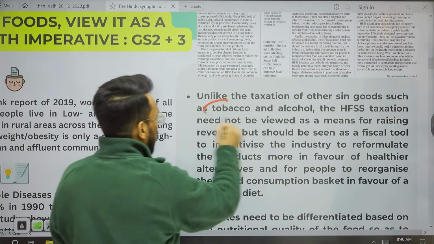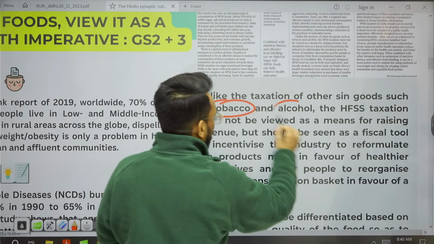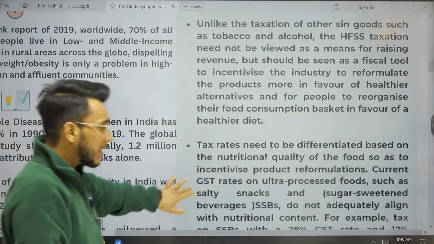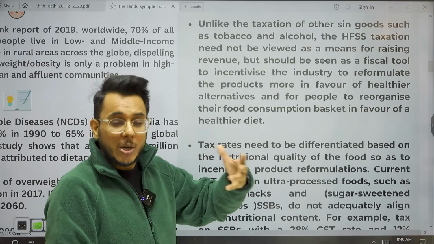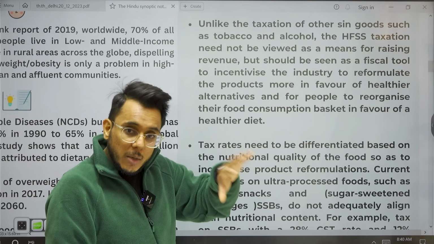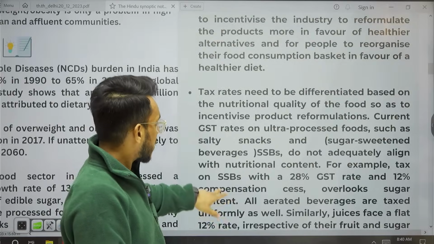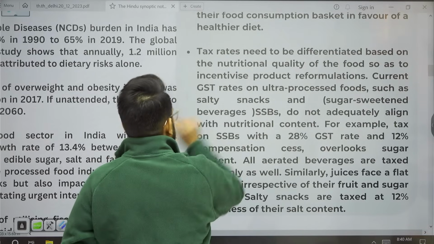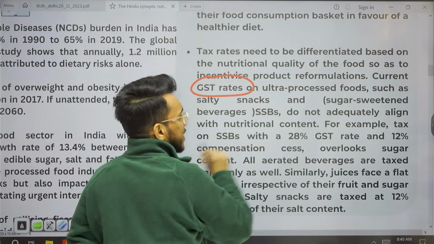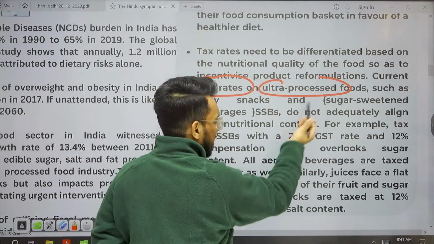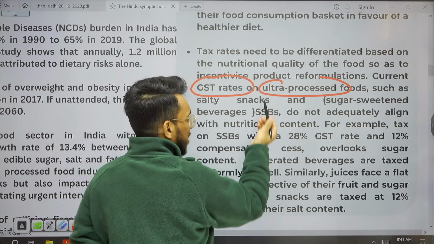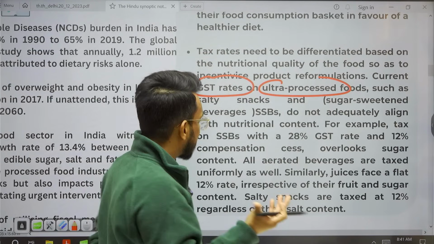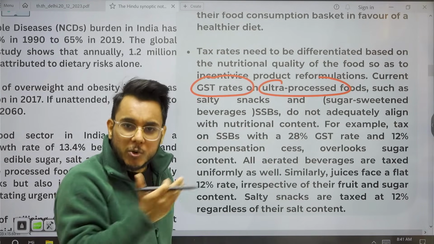Okay, and certain tobacco goods and alcohol have all been brought into the 28% tax bracket. But understand this: there are certain other food options, the salty snacks, which have not been adequately taxed in India. For example, salty snacks such as chips and namkeen, ultra processed foods, and sugar sweetened beverages such as juices, Maaza, Fruity, etc. Now these things are not nutritional in any way.